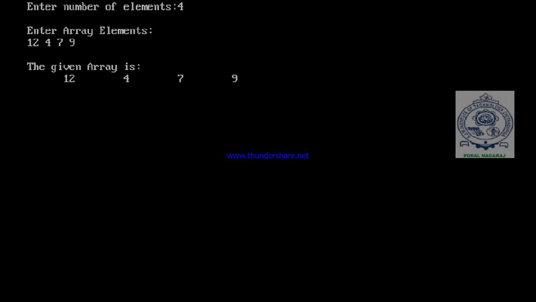Okay, so this is all about what is an array, what are the types of arrays, one dimensional arrays and multi-dimensional arrays, and how to declare one dimensional arrays, that is during compilation time or during execution time or run time. Then how to read the array elements and how to write the array elements. So you practice this repeatedly, watch the video, practice this, and you can become perfect. So this is all about today's session,